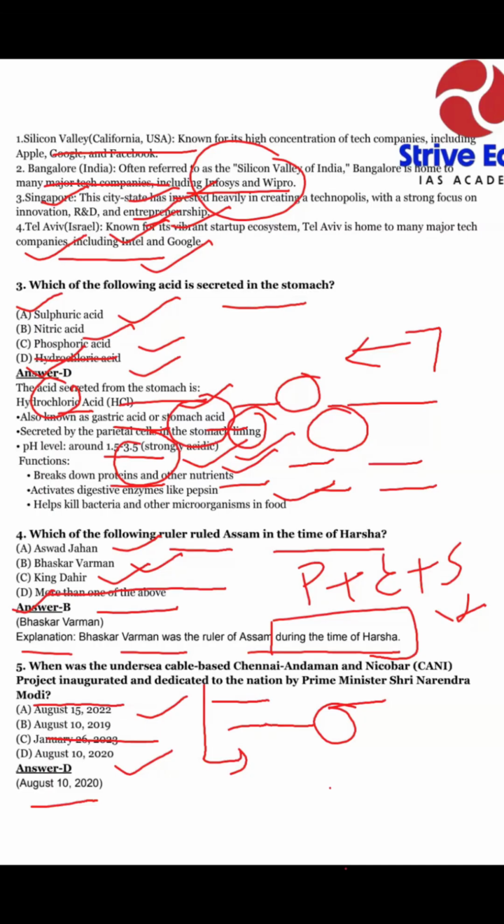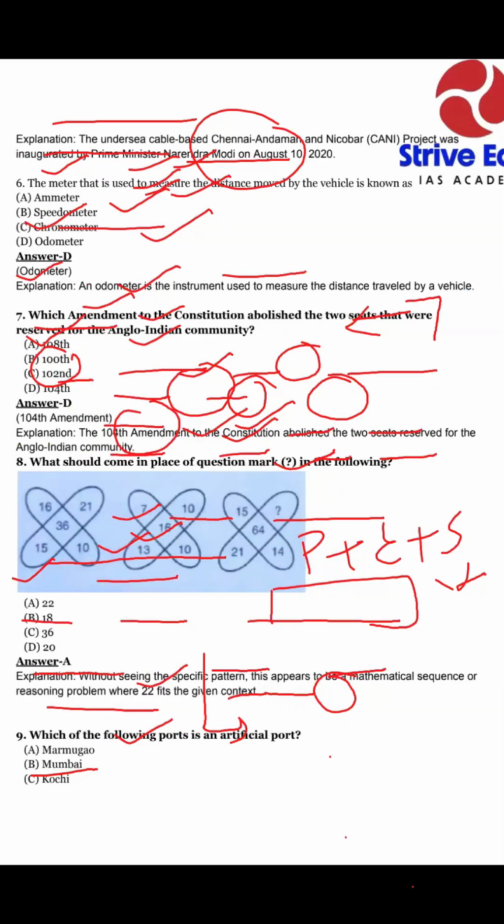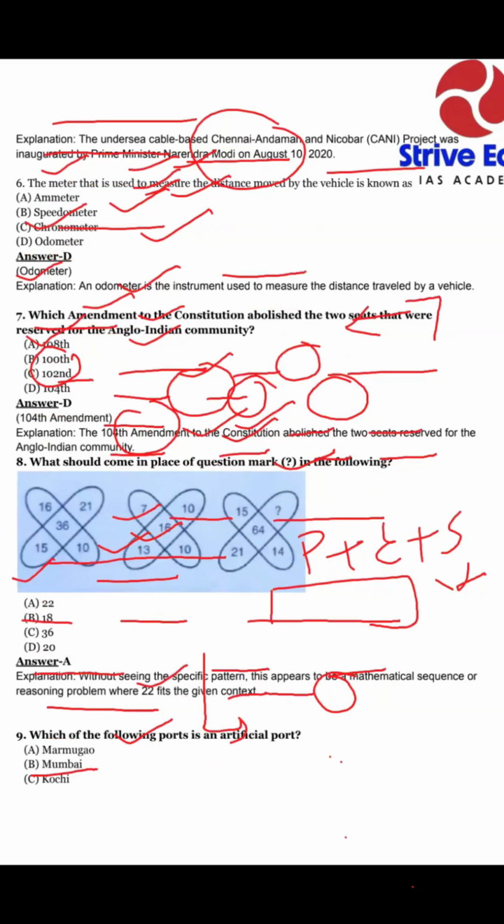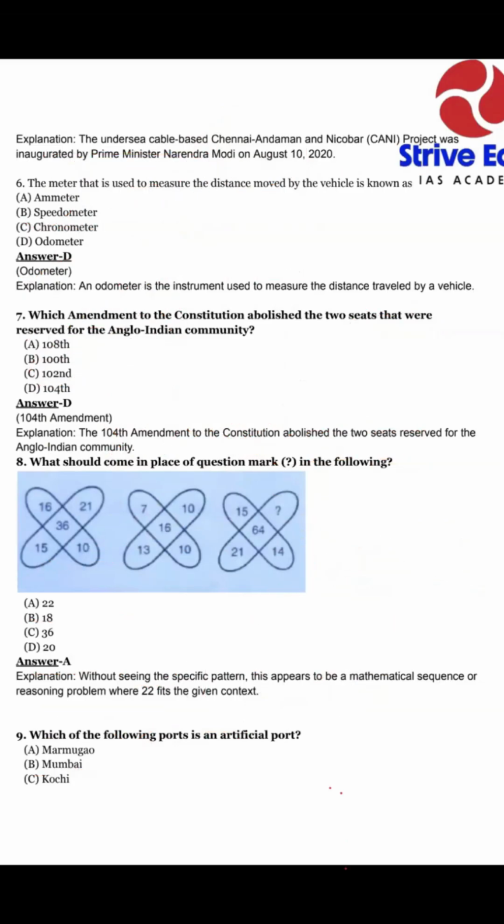Next question, my dear friends, we are going to discuss: the meter that is used to measure the distance moved by a vehicle is known as. The answer is odometer.